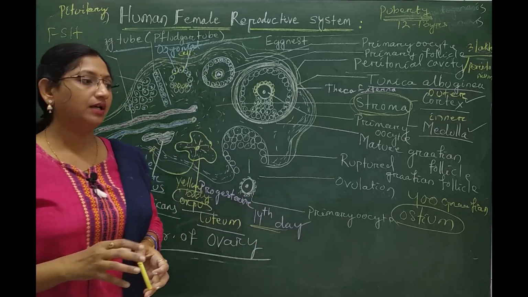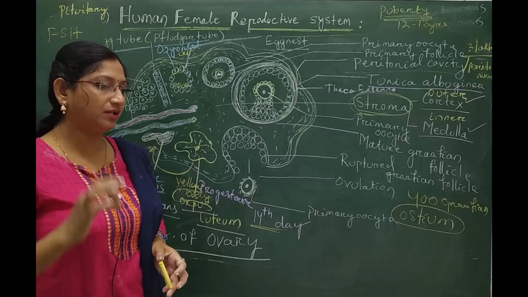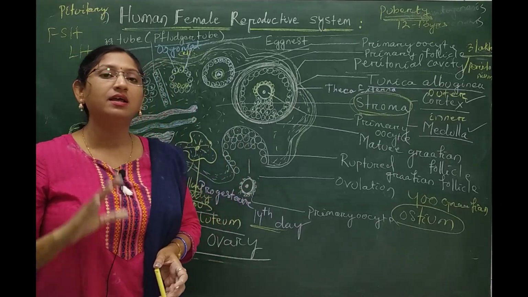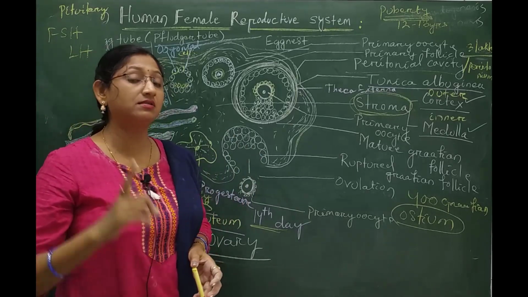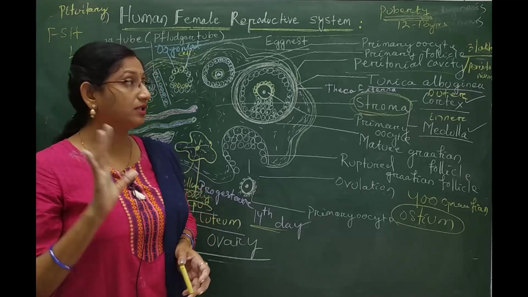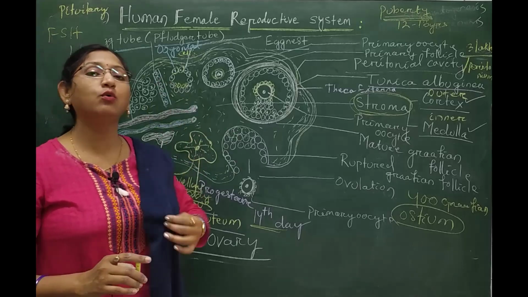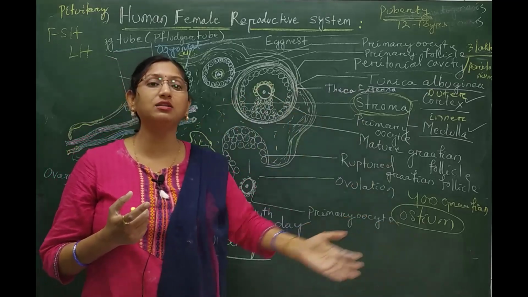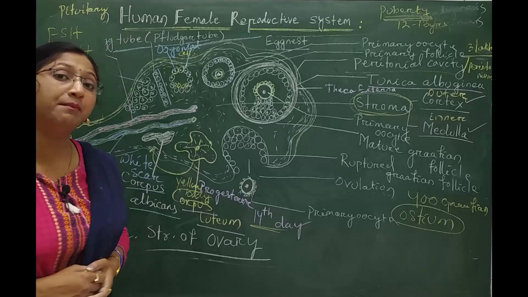That means there is a specific difference between spermatogenesis and oogenesis. Spermatogenesis in the male occurs only after puberty. But in the female body, oogenesis starts before birth, during the embryonic life.